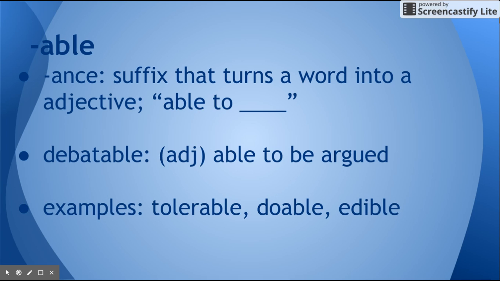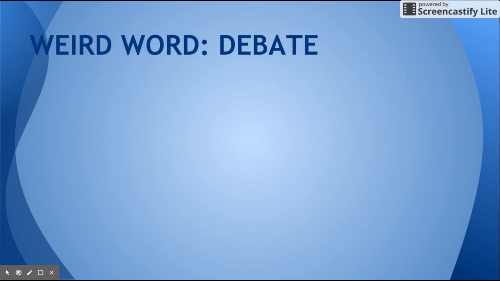And some more examples. Tolerable, able to be tolerated. Doable, able to be done. Edible, able to be eaten. Eat turns into ed, but close enough. And a noun example is table. It does end with able, but it's not an adjective. It's a thing. It's a noun.